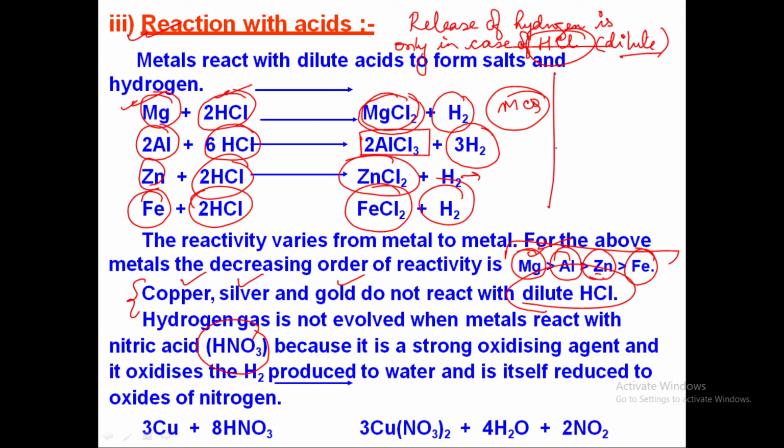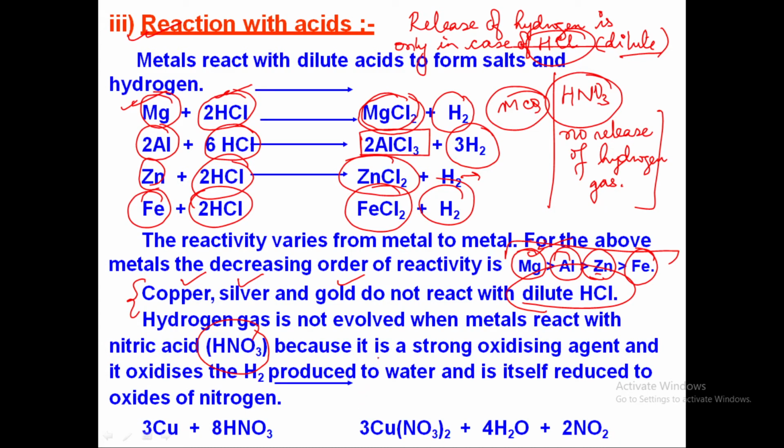But if you have HNO3, in this case there will be no release of hydrogen gas.